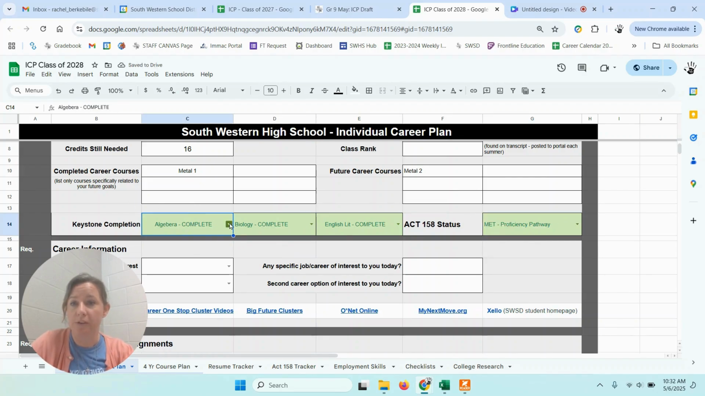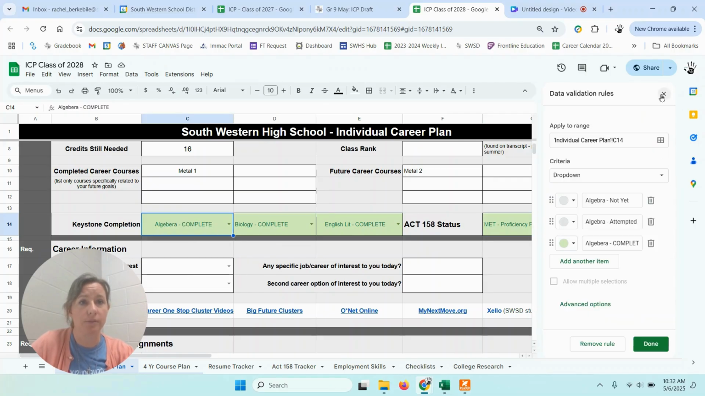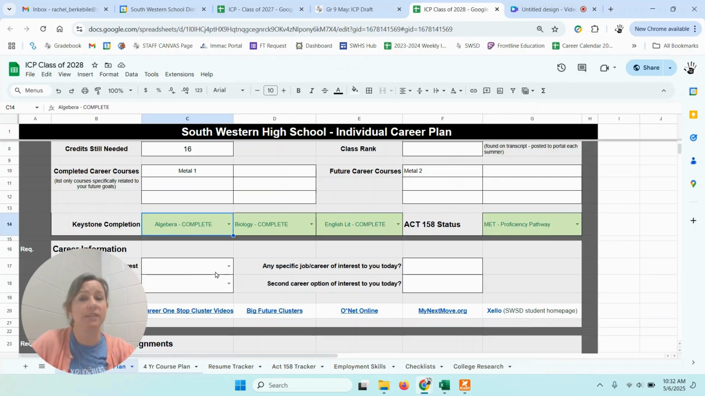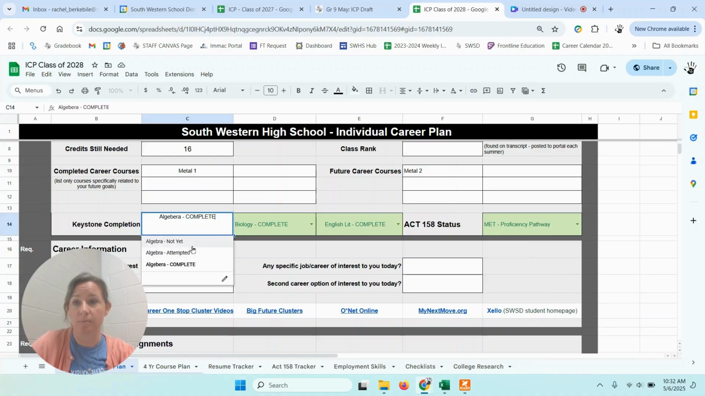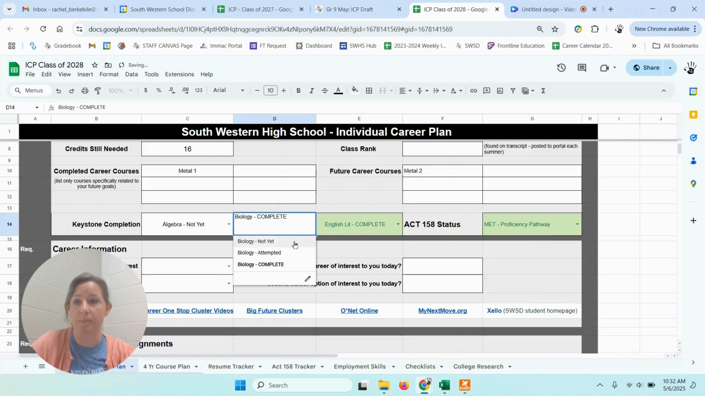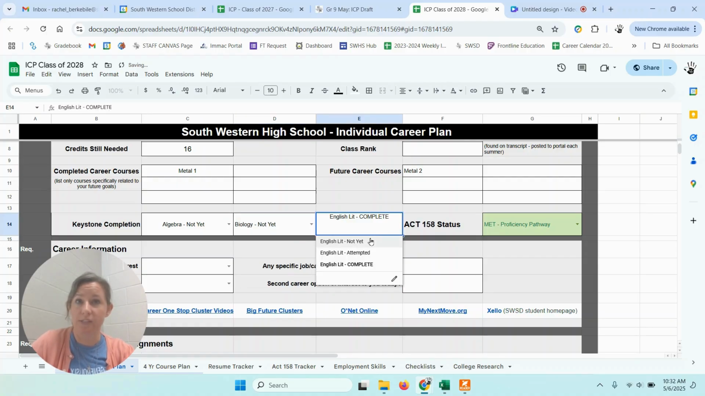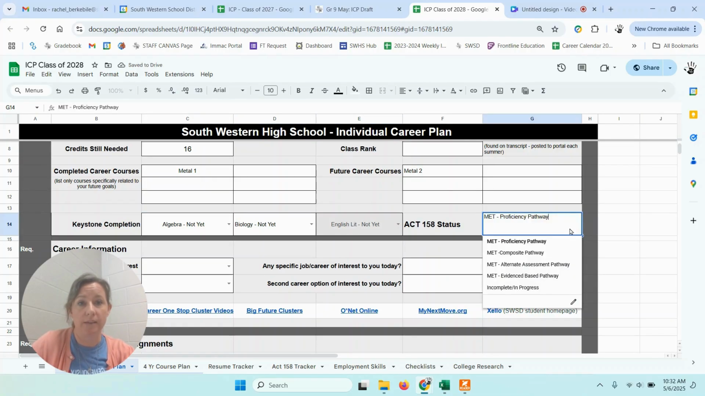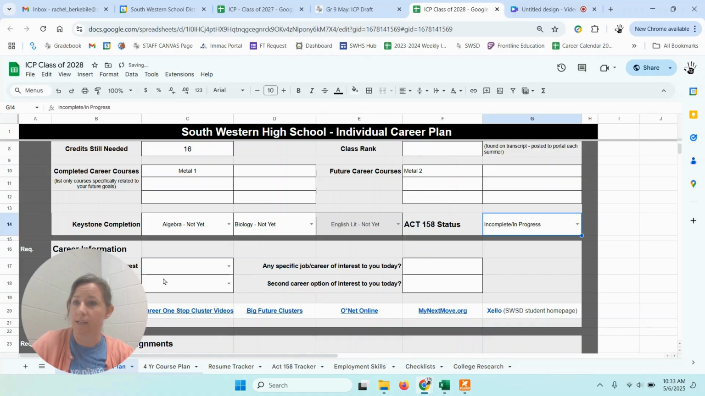So again, the point here is that this will change over time. You're not able to fill all of this in today. Some of these things are just going to be not yet. I haven't tried it yet. Maybe I'm in a year-long algebra and I haven't taken the Algebra Keystone yet. And all of these will say not yet. And this will also say in progress, not done yet.